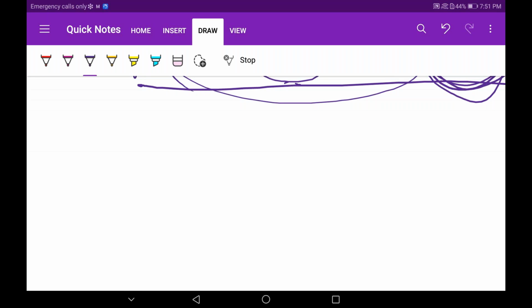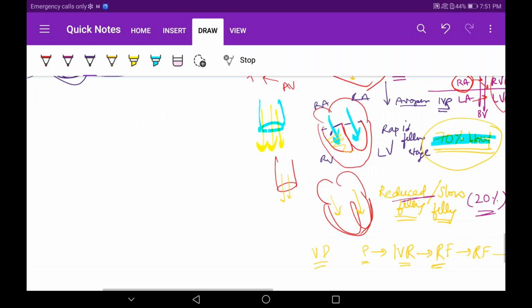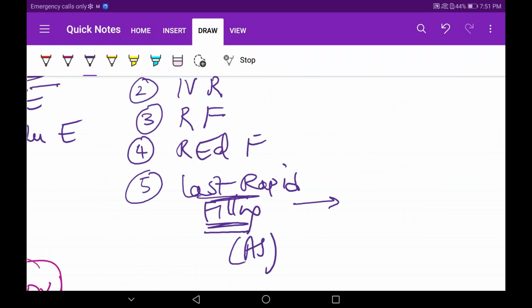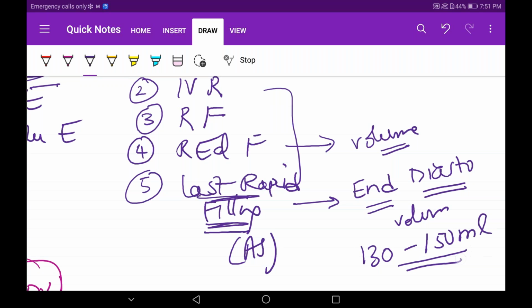Oh, end diastolic volume. Yeah, I forgot to tell you. It's simple, you just have to remember. If you want to mention it, you can. It's not so essential. I will just mention it over here. After this phase, what will happen? What do you mean by end diastolic volume? When the ventricle completely relaxes, how much volume of blood remains in the ventricles? That is what we call end diastolic volume. How much will the value be? 130 to 150 ml. How much end systolic volume was there? Only 60 ml. Nothing much. Understood?